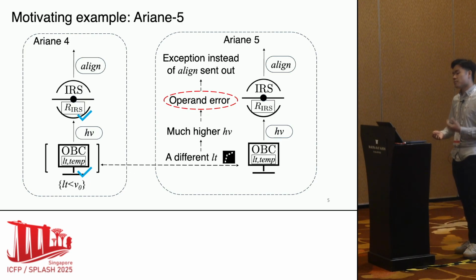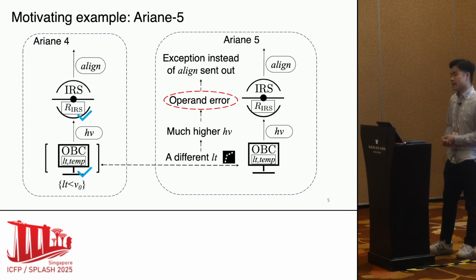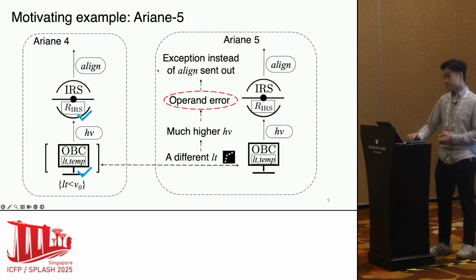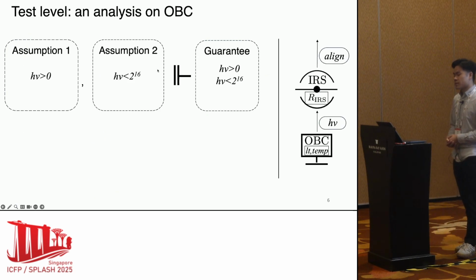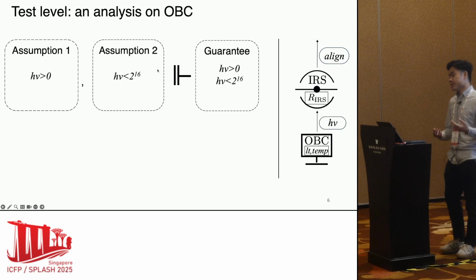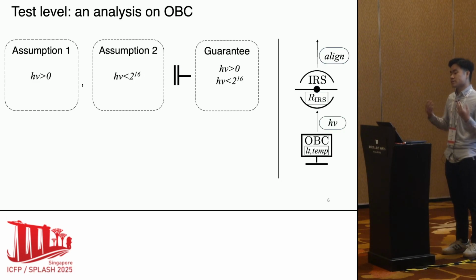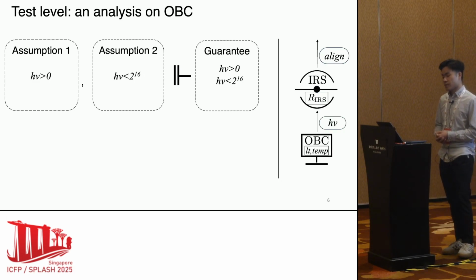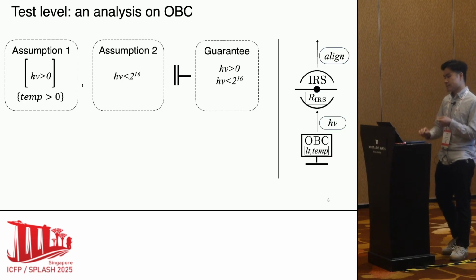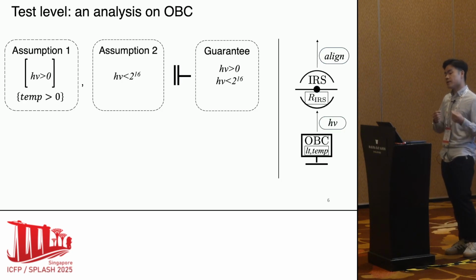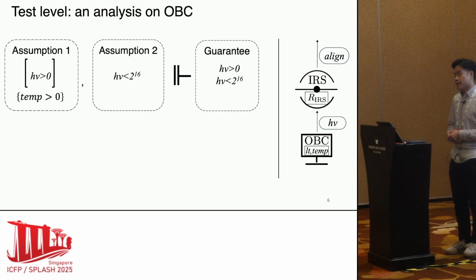I will show you how to formalize our idea and what the main challenges are with two analyses from Ariane 4. The first analysis establishes that the HV is positive and within 16 bits on the right side of the turnstile. On the left, it makes two assumptions on the output HV. Let's assume the HV is tested to be positive when temp is greater than 0 with any LT.